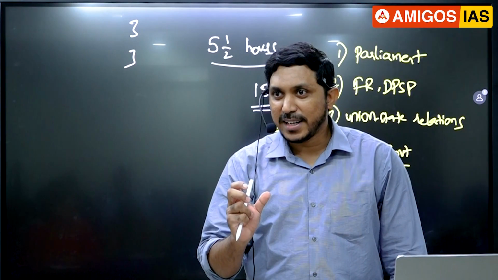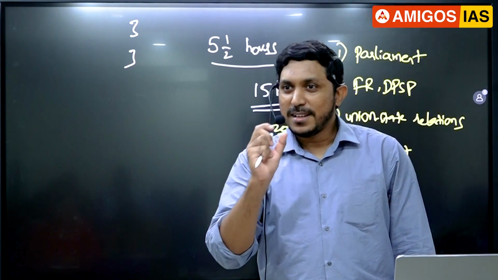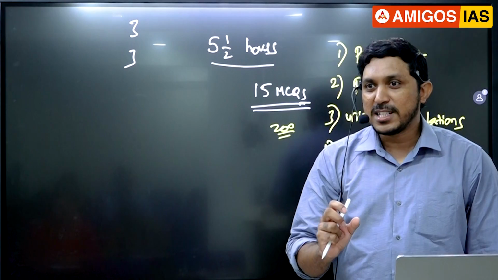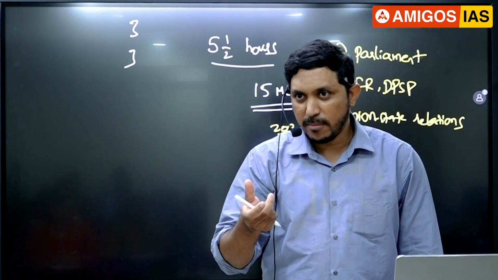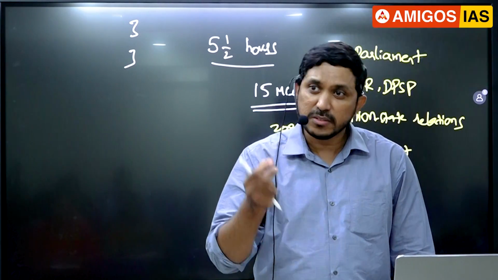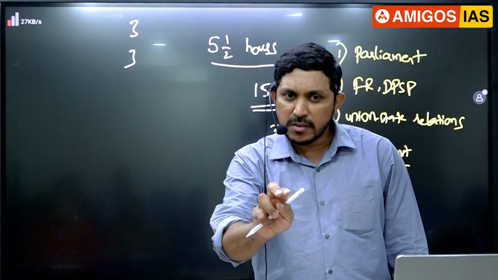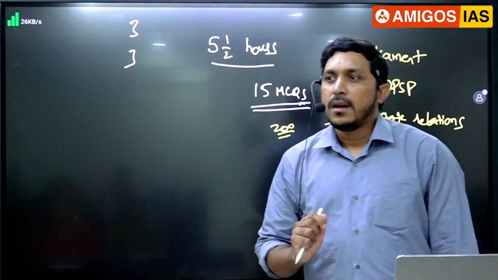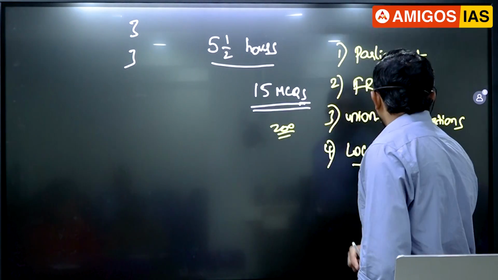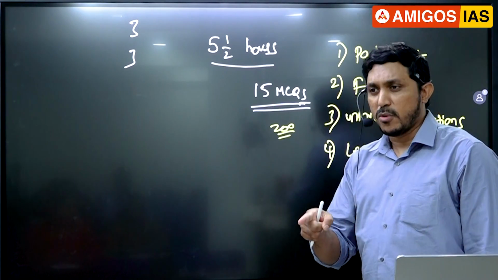Tricky points, twisted points. They'll put this kind of landmines for us so that we get blasted. So clarity of thought is very important in MCQs. Take the 73rd and also the 74th. Just have a glance at the 73rd Amendment features, and just a glance at the 74th. And what else they may ask in local governments is the types of local governments.